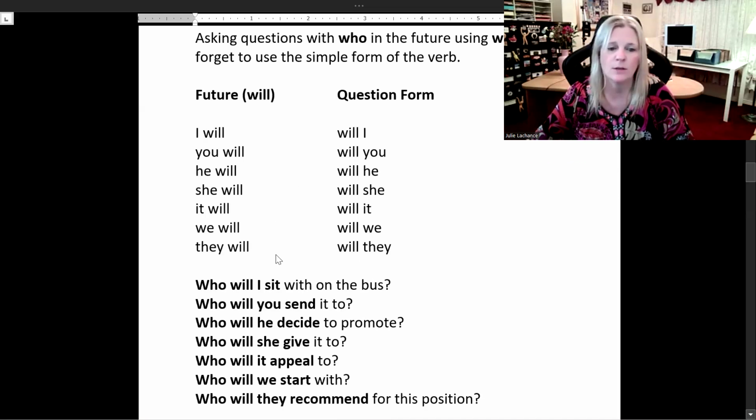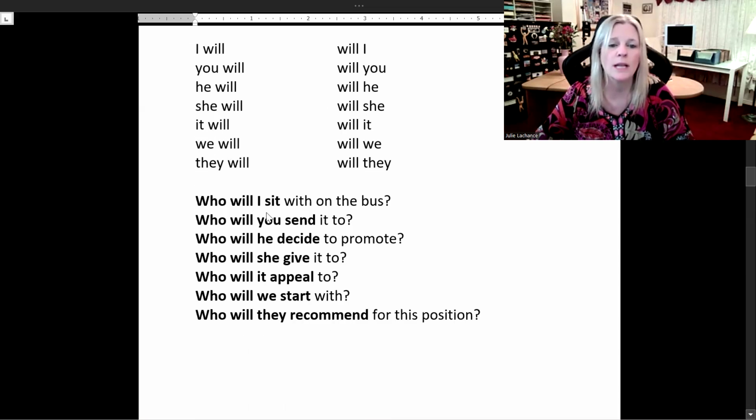Sample sentences with will and who. Who will I sit with on the bus? You see, simple form of the verb. Always with will, always. 100% of the time, so you can never make an error.